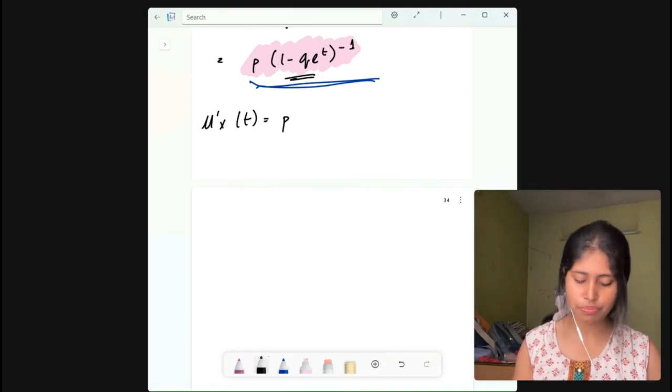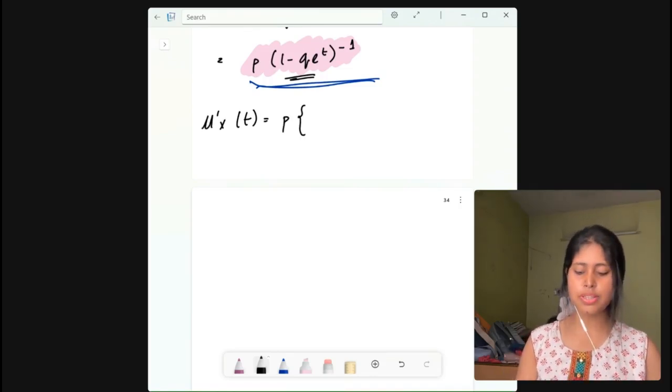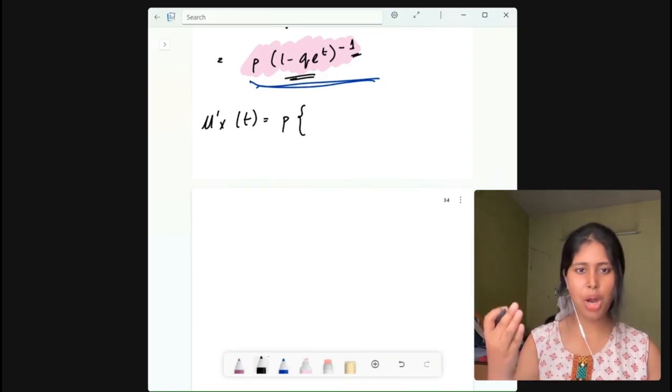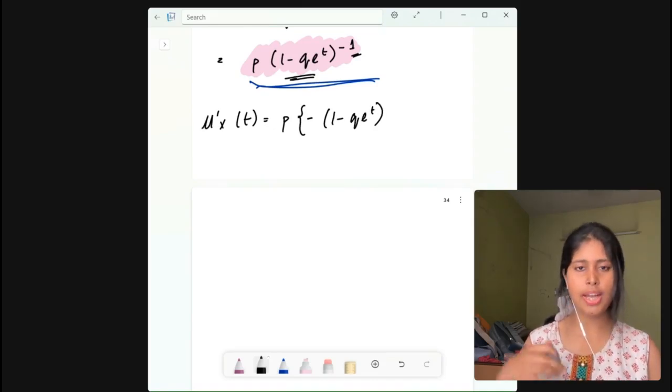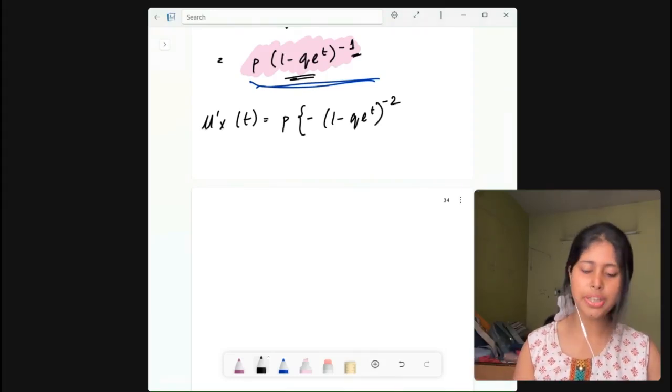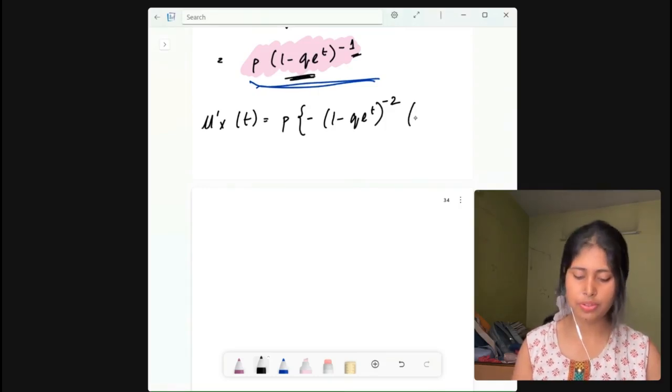P into, see, if you take down this power in front, you get minus 1 into 1 minus q into e to the power t, and in the power it will be minus 2. And then you differentiate the inside part, so you get minus q into e to the power t.